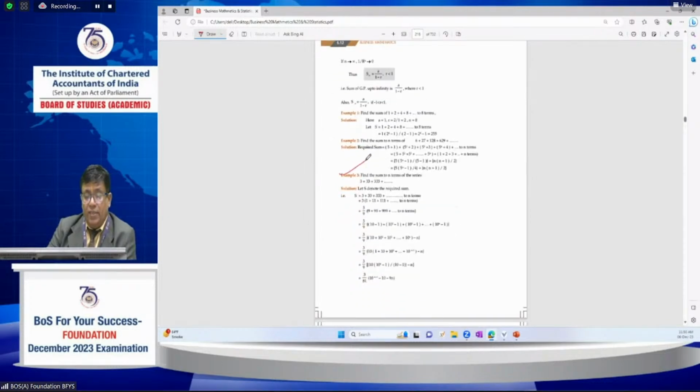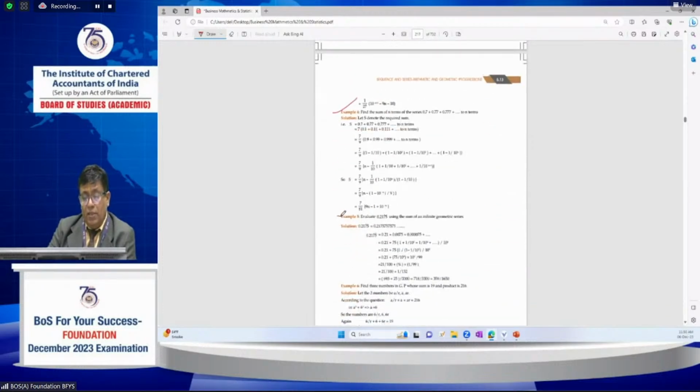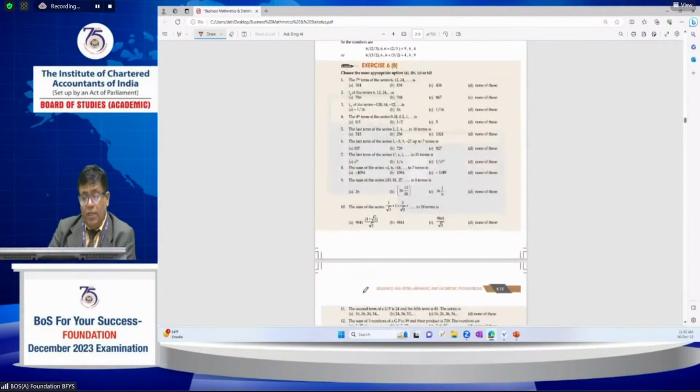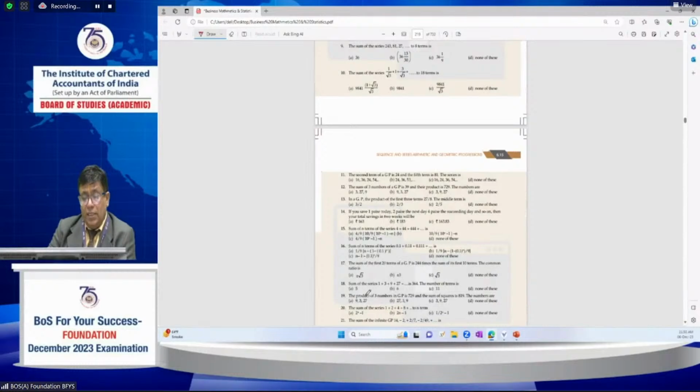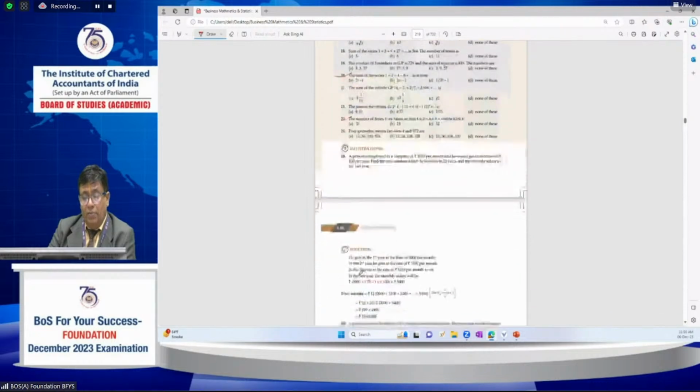These kinds of examples, example 1, example 2, 3, and examples 5, 7, please look at all these examples, and these are all very important. By practicing these kinds of examples, you will definitely benefit and understand the concepts, and similar concepts also. Definitely it will be helpful to you.